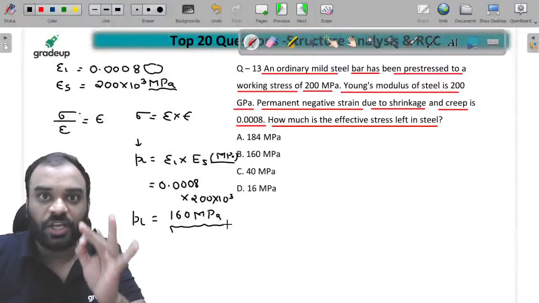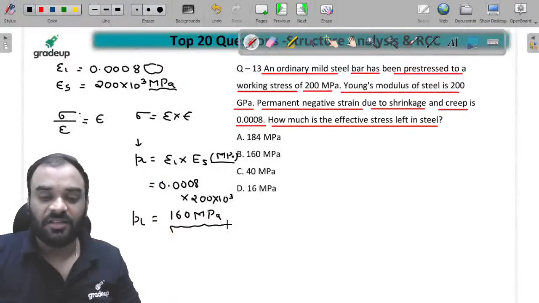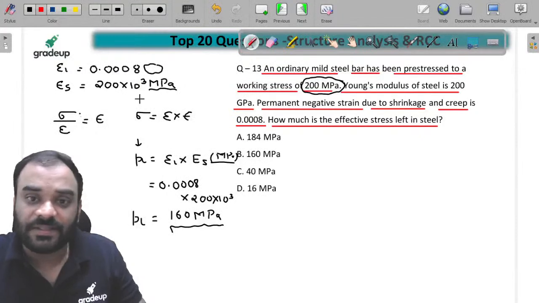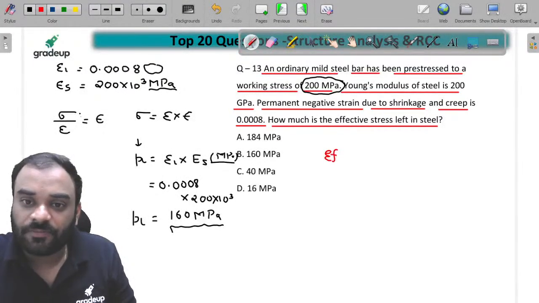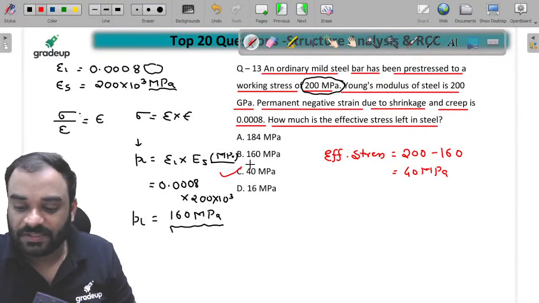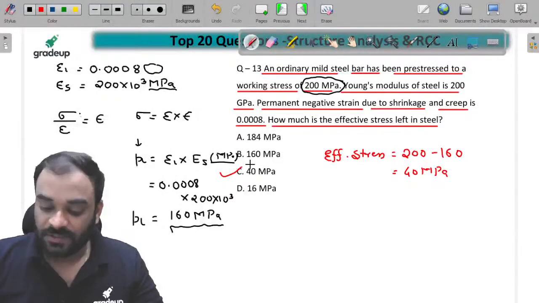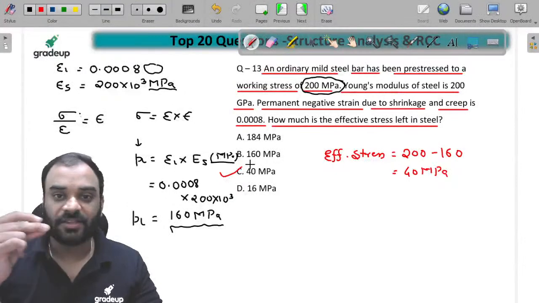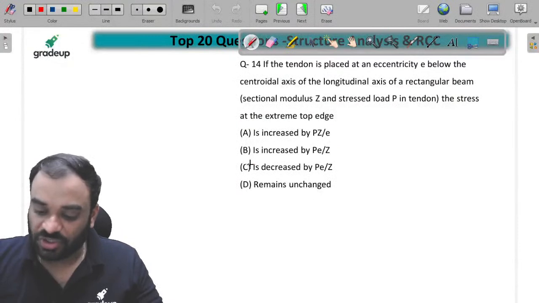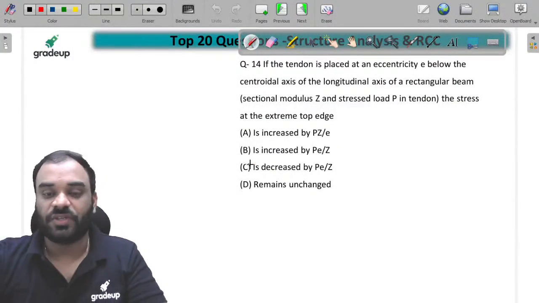Now how much quantity of effective stress is to be left in the steel? So this is the loss, and what is the original value? It is 200 megapascal. So can I say that the effective stress which is to be left in the steel is 200 minus 160, and it is equal to 40 megapascal. So C is the correct answer. C is absolutely right. Next question guys.